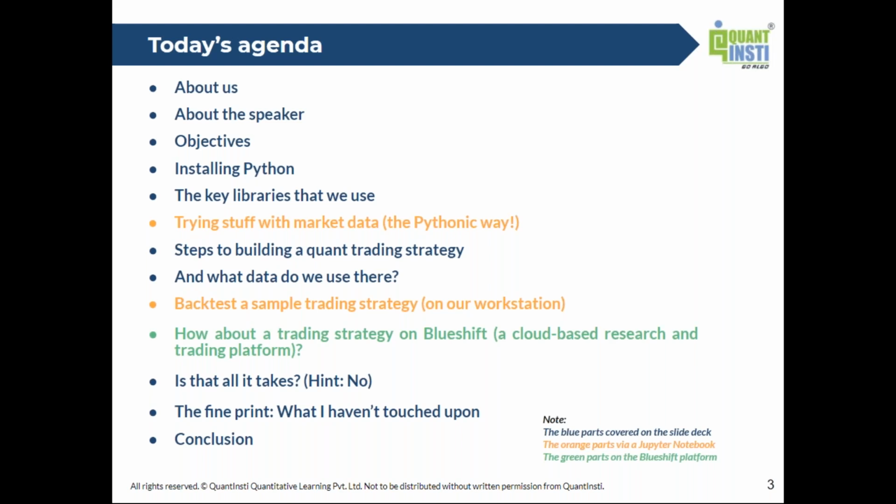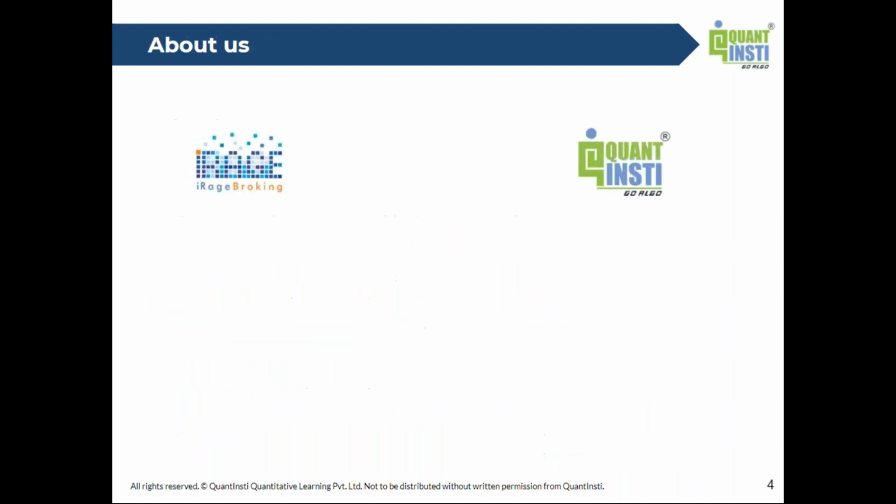You'll notice that there are different colors on this slide, and that's because some parts are going to be via a slide deck, and I might open a couple of browser tabs to show stuff. The orange parts are where I'm going to run code on a specific Jupyter notebook. That's for those of us who haven't programmed before in Python. It's a specific way by which we access Python. And the green parts are going to be on the cloud platform that I just mentioned a few seconds ago.